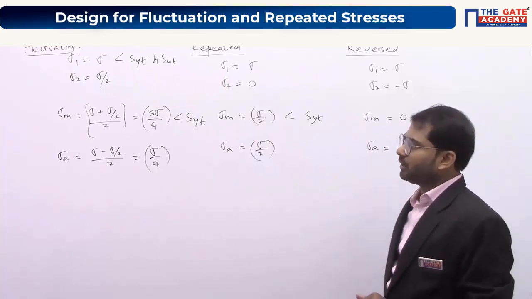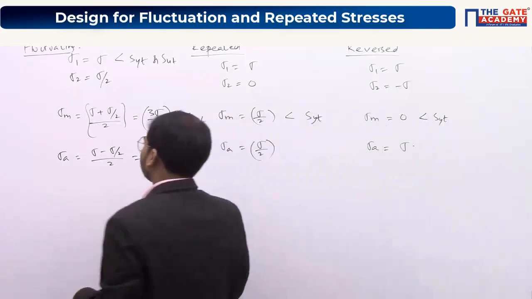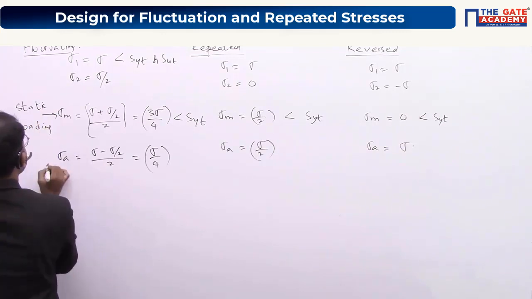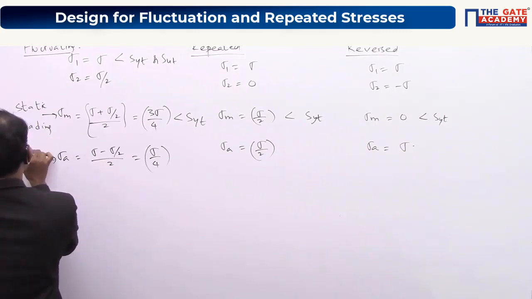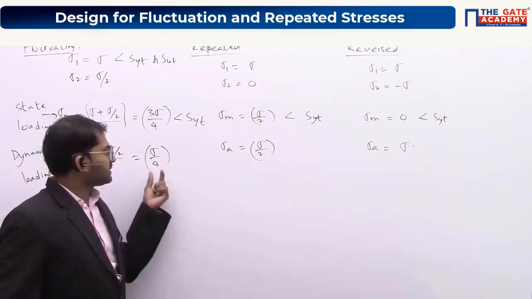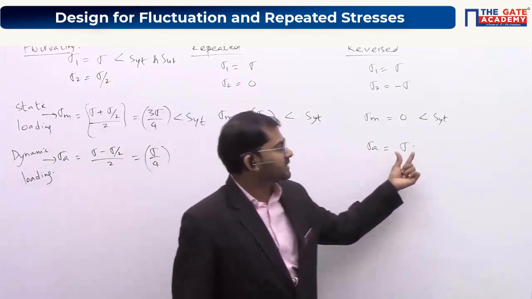Now let's come to the stress amplitude here, or dynamic loading condition. So we see here, this is sigma by 4, this is sigma by 2, this is sigma.